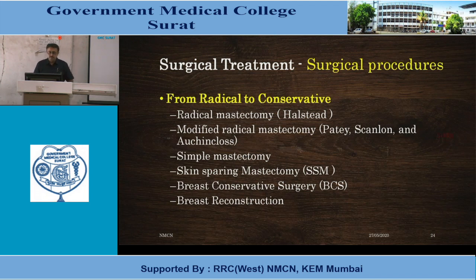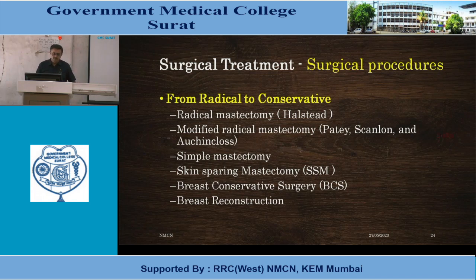Modified radical mastectomy: Patey has modified it, and Patey used to remove the whole breast tissue with nipple areola complex with removal of the pectoralis minor and level 1, 2, 3 lymph nodes. Scanlon does not remove the pectoralis muscle, only cutting the pectoralis minor. And Auchincloss, which is nowadays routinely practiced, has no removal or cutting of muscle, and axillary dissection up to level 1 and 2 is enough.